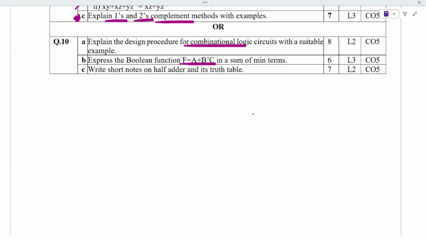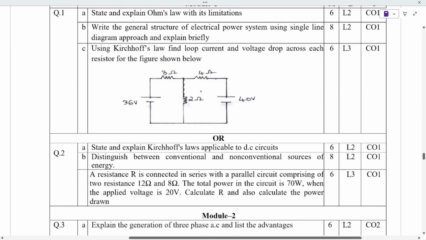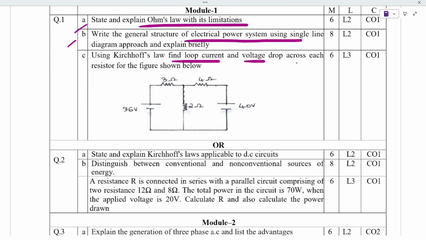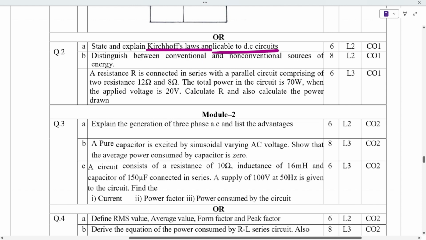Now if we come to the introduction to electrical engineering, state and prove Ohm's law and the electrical power system. This is also important, and they have given a circuit where we have to find the loop current and voltage. Next is Kirchhoff's law with its applicability to DC, and the difference between conventional and non-conventional sources, and a numerical is given.